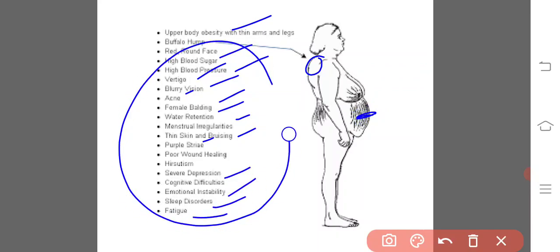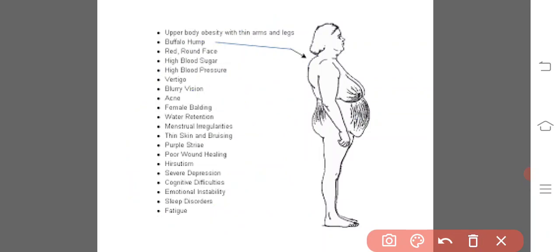These are all the different kinds of signs and symptoms of Cushing syndrome.